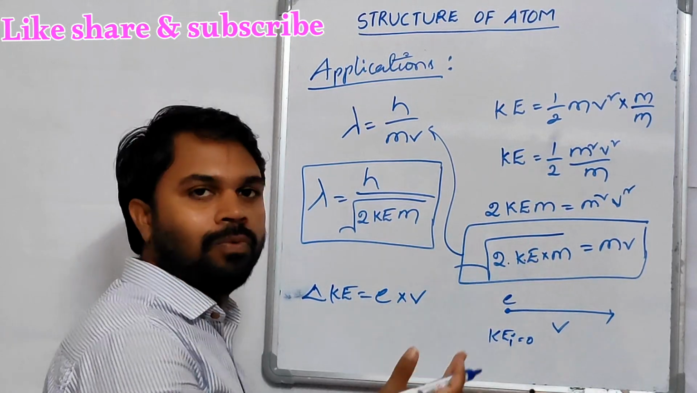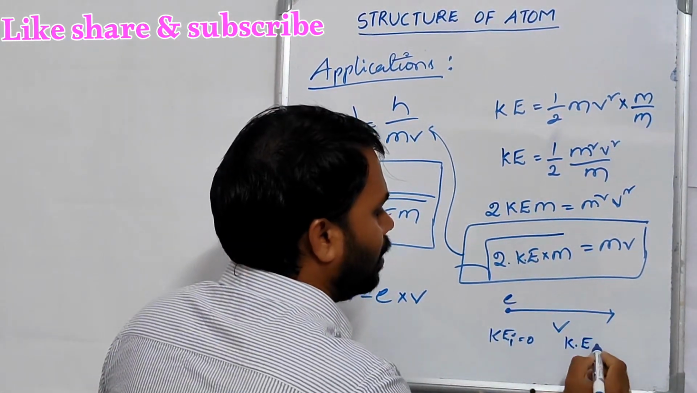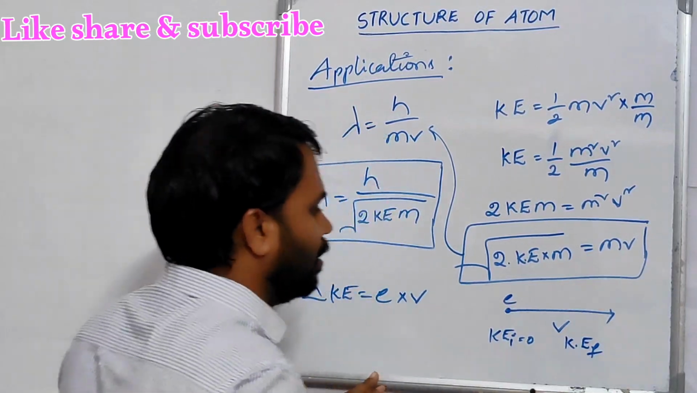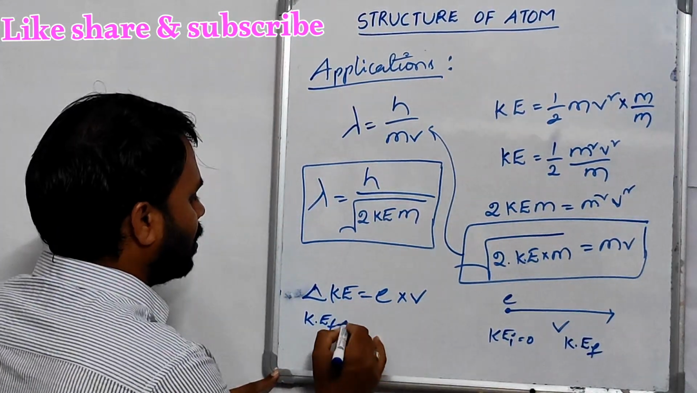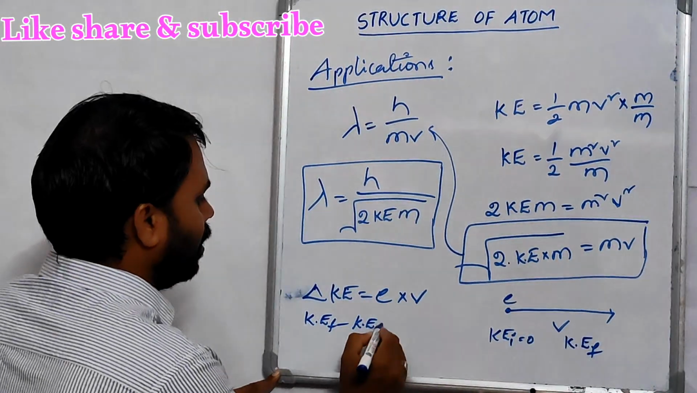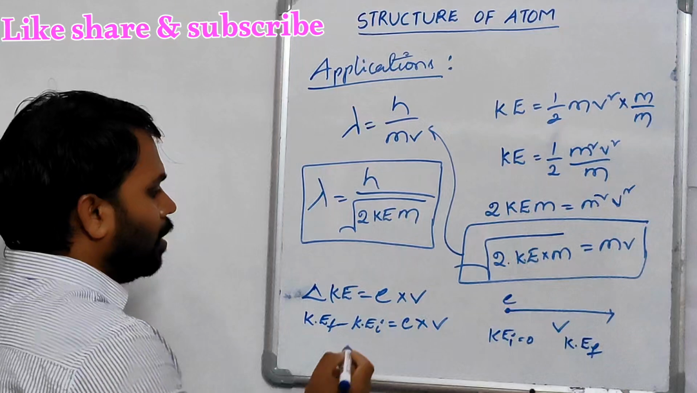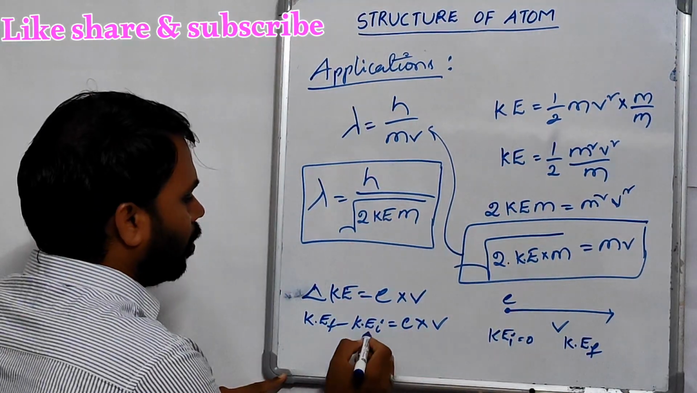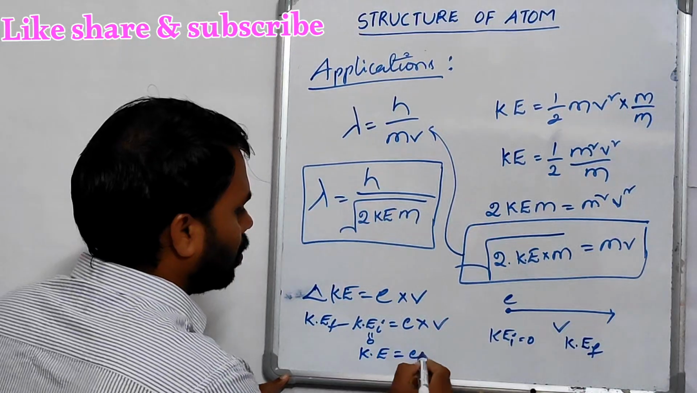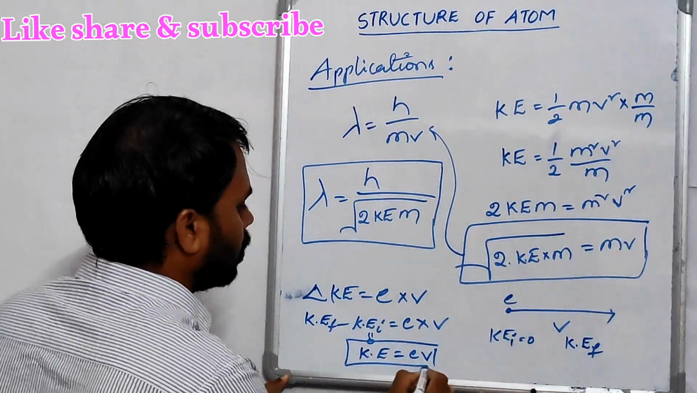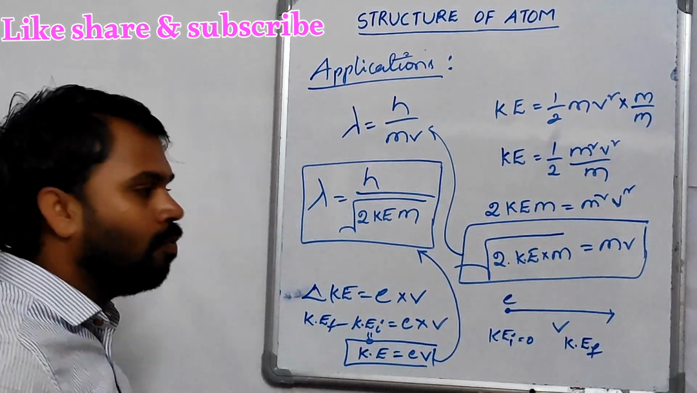When we supply some voltage, it starts to move. Now it has some kinetic energy. This is the final kinetic energy. The change in kinetic energy is kinetic energy final minus kinetic energy initial. That equals the charge times the voltage applied. Kinetic energy initial is 0. So kinetic energy is equal to eV. Substitute this kinetic energy value into this formula, and we get one more result.